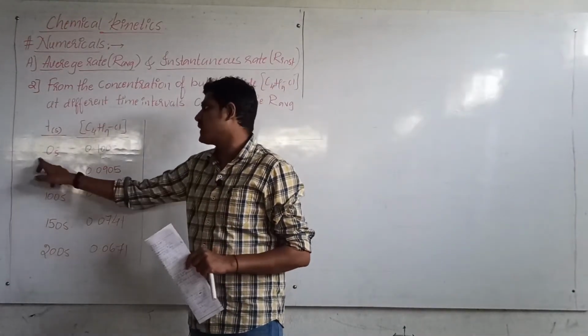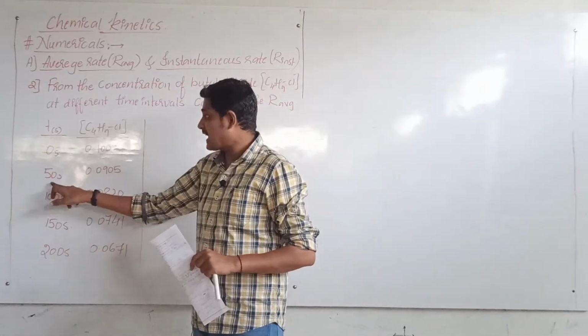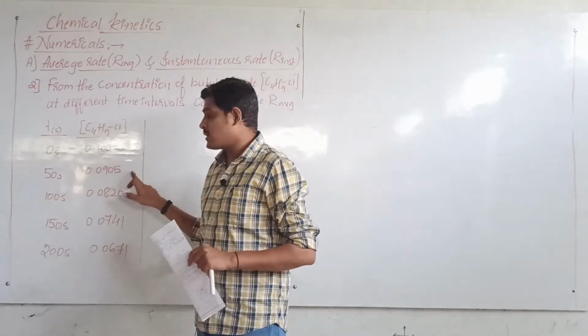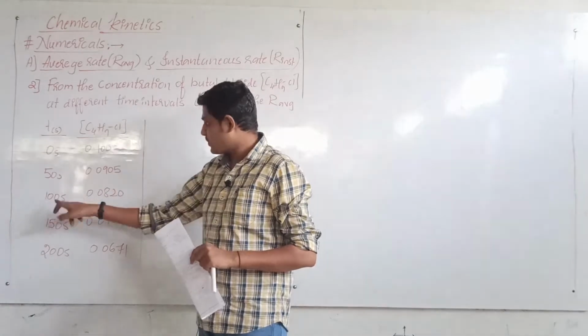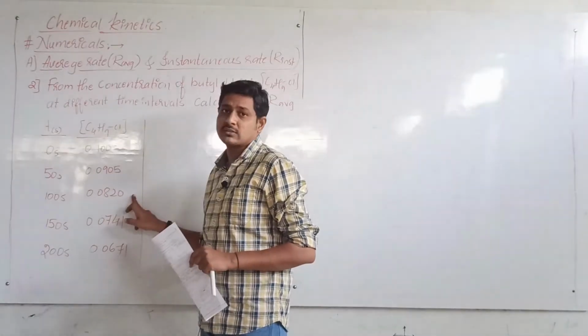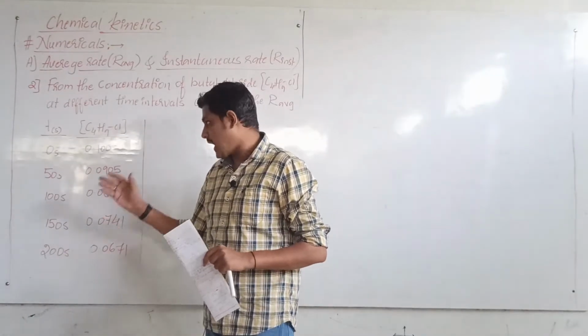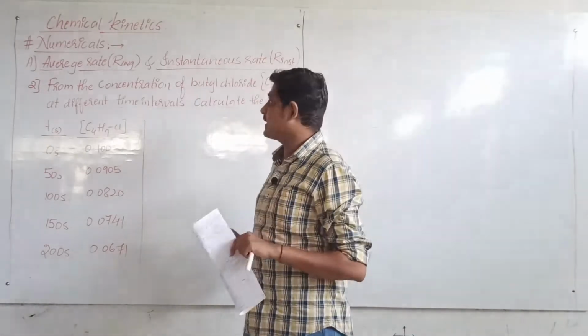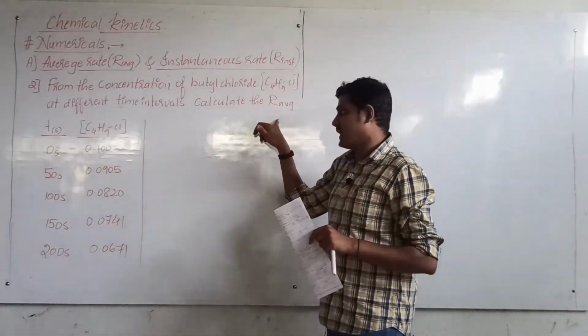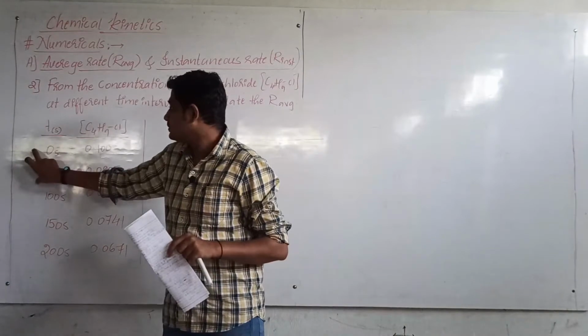Here 0 seconds means initial concentration, then at 50 seconds what is the change in the concentration of butyl chloride, then at 100 seconds what is the change in the concentration of butyl chloride. Like this they have given, and they are asking you to calculate what? Average rate. Means there is some gap, right?